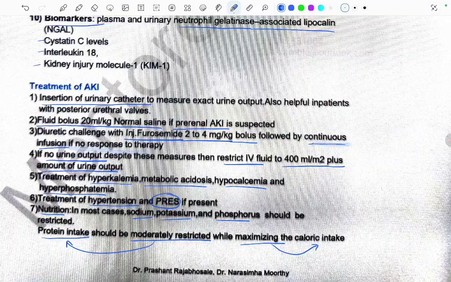Even after giving the fluid bolus and the injection furosemide, if there is no urine output despite these measures, then we have to restrict the IV fluid to 400 ml per meter square plus amount of the urine. Fine. We have to what? Restrict the IV fluid to 400 ml per meter square plus the amount of the urine. This much fluid needs to be given only. We have to treat the hyperkalemia, metabolic acidosis, hypocalcemia, and hyperphosphatemia. We have to treat the hypertension or stress that we will read. And the nutrition in most cases, sodium, potassium, and the phosphorus should be restricted. Protein intake should be moderately restricted and maximizing the calorie intake.